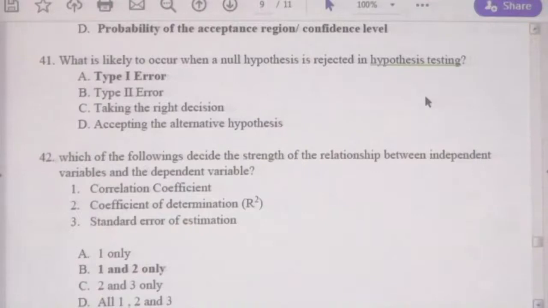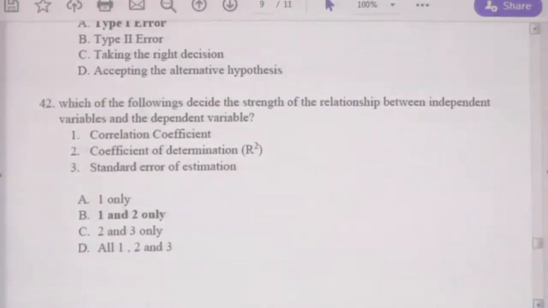If your research findings reject the null hypothesis, the basic hypothesis you made, it's called a type 1 error. If your alternative hypothesis is rejected, that's called a type 2 error, right. To have a proper understanding, go to your lessons and read more. Let's take question 42.